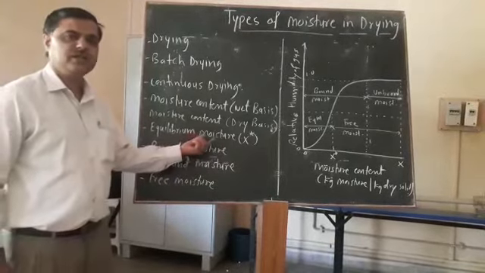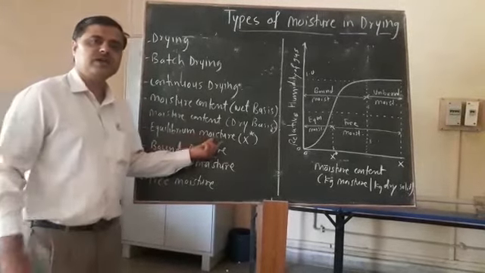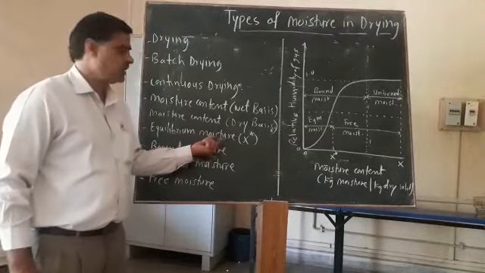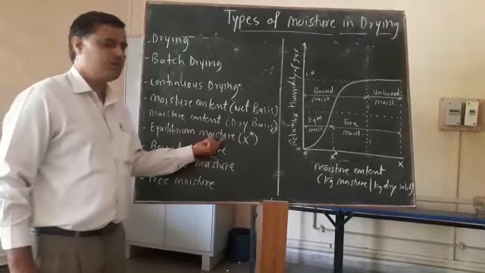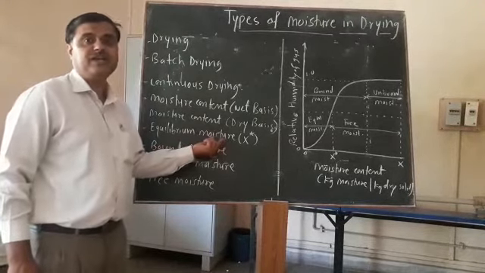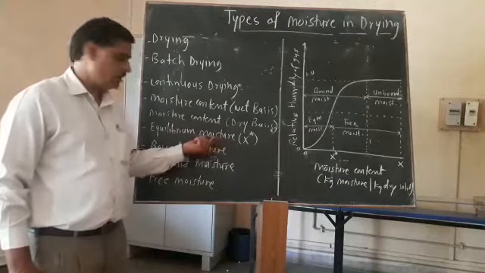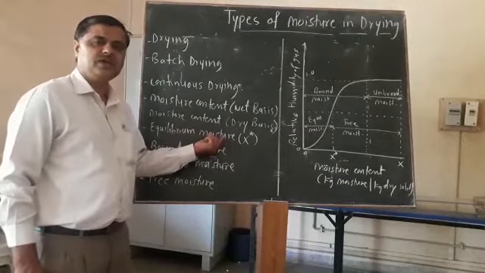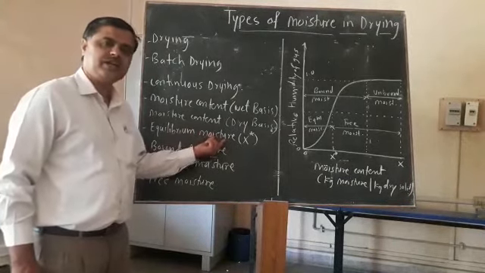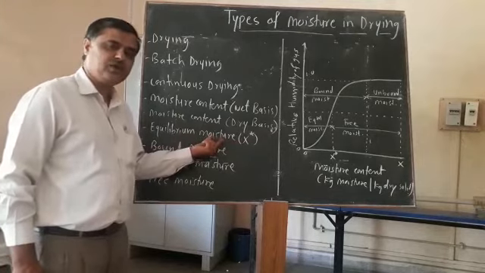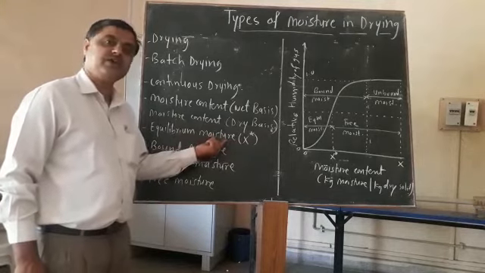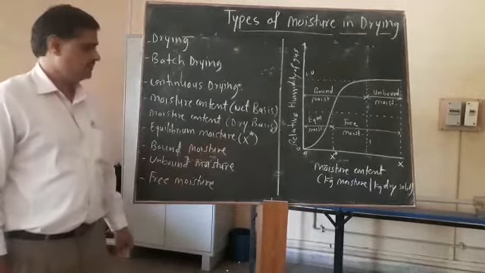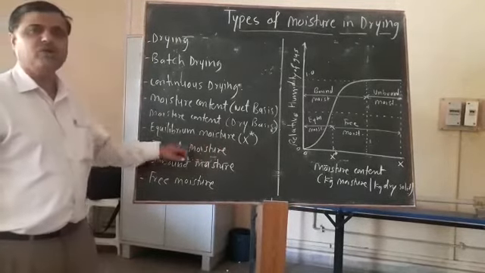Equilibrium moisture is the moisture contained by the substance which is in equilibrium with the partial pressure of the vapor.